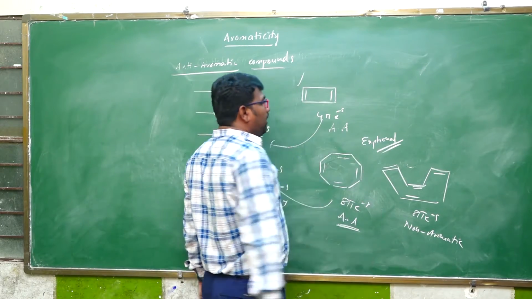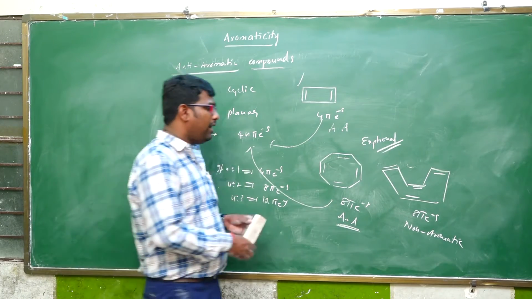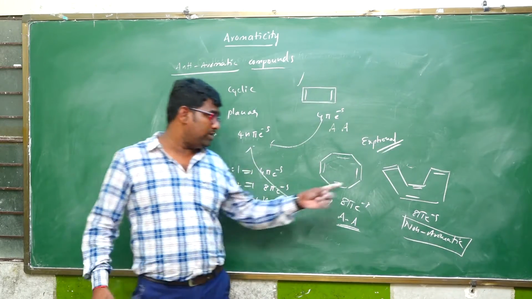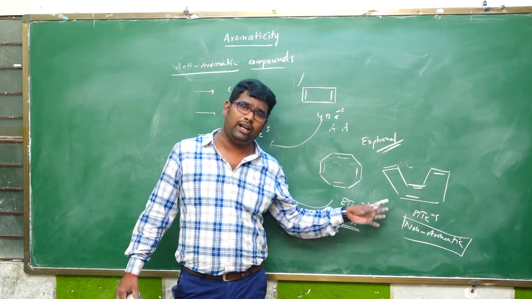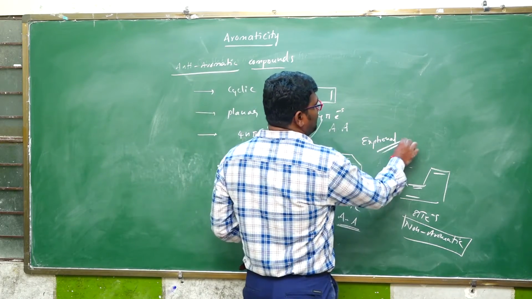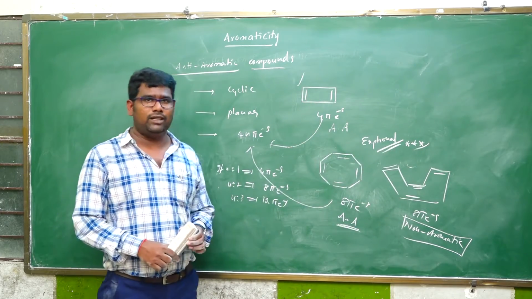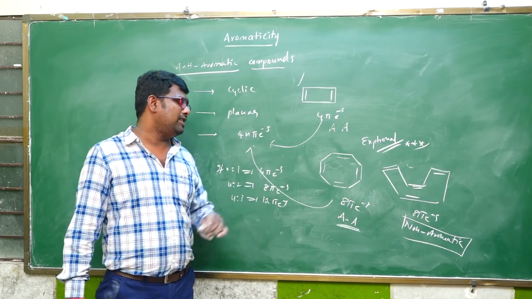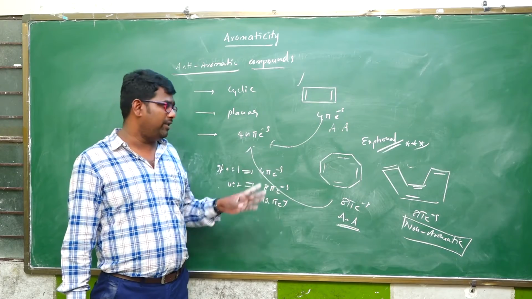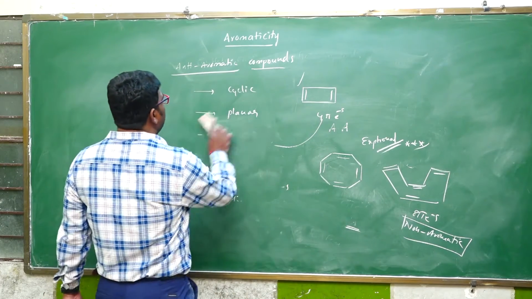So the tub shape of cyclooctatetraene is non-aromatic, but it follows the 4n pi system, but it is not anti-aromatic. It is non-aromatic. Keep in mind, this is very important. Planar cyclooctatetraene would be anti-aromatic, but the tub shape of cyclooctatetraene is non-aromatic because it is not planar. Okay, so these are anti-aromatic compounds.